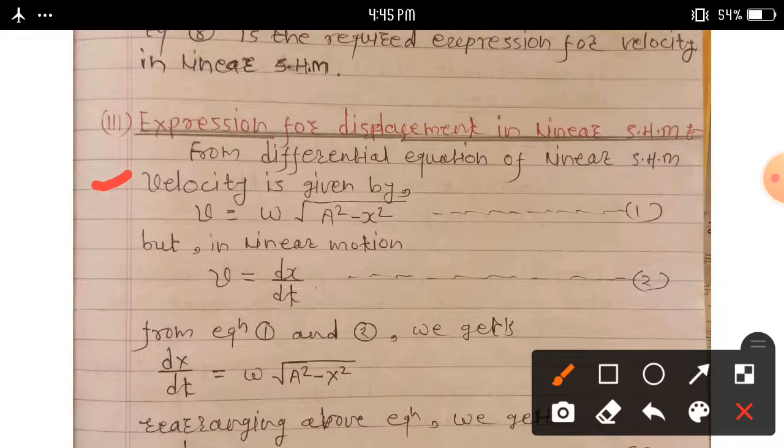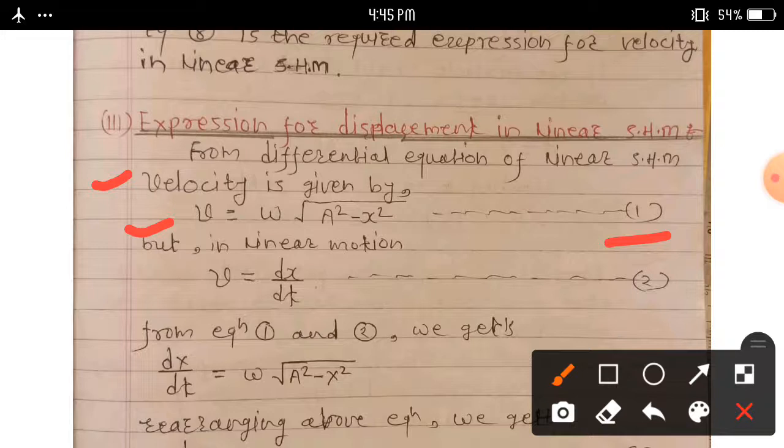We derive from the differential equation of a linear SHM. Then velocity is given by v is equal to, taking the magnitude, omega into square root of a square minus x square. Consider this equation first.